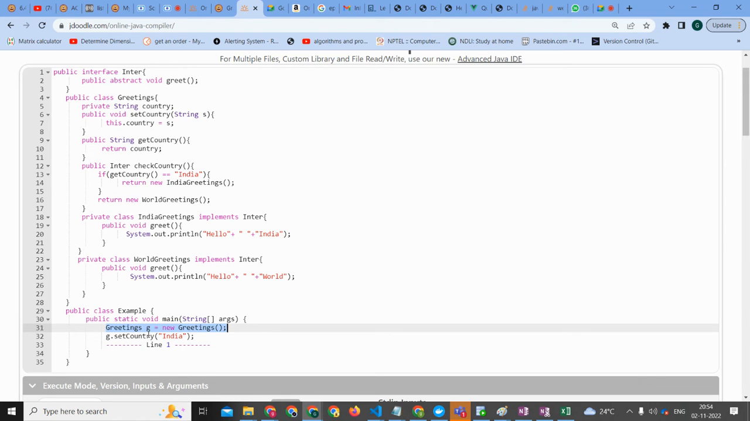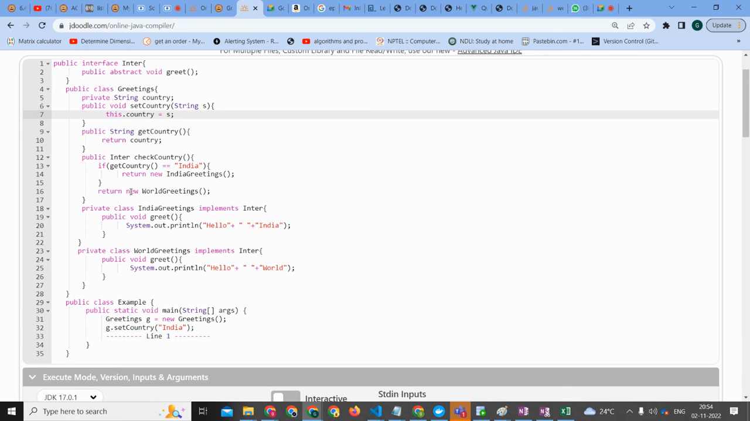So new greetings, you're creating an object of greetings, and it seems we don't have any constructor for that, so it's fine. We are returning back here. Then we call g dot set country. The set country method is here, and we are passing this dot country. The country is getting stored as India, right? Okay, fine. So what are we supposed to do so that we can call the hello India method?